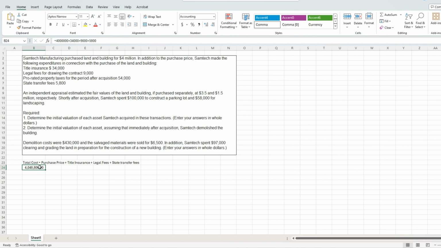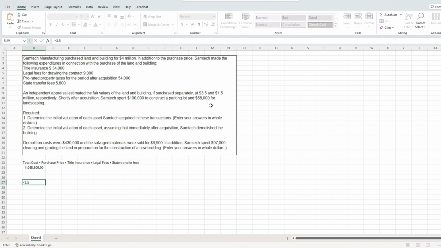And now, like I was mentioning before, in order to find the initial valuation of each asset, and in this case we have two assets here, the land and the building, we need to take this total cost and allocate it as a percentage of how these two fair values interact. So what I mean by that is we paid $4 million, but the total fair value of this land and building was actually $5 million, because 3.5 plus 1.5 is $5 million.